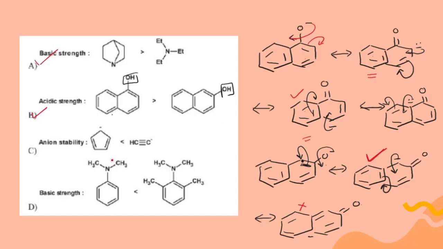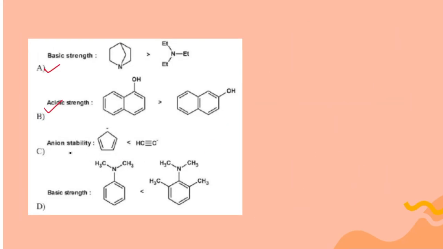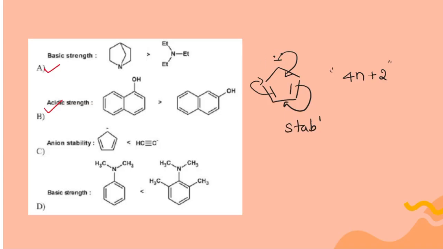Now let's move on to the third statement. We need to compare the stability of the given carbanions. The first carbanion is part of the aromatic ring. That means it is stabilized by resonance and also it is part of Huckel's 4n+2 rule of aromaticity. Because of this, the carbanion here is more stable as compared to the anion present on the sp-hybridized carbon. Although this carbon is sp-hybridized, more electronegative, hence it stabilizes the anion.